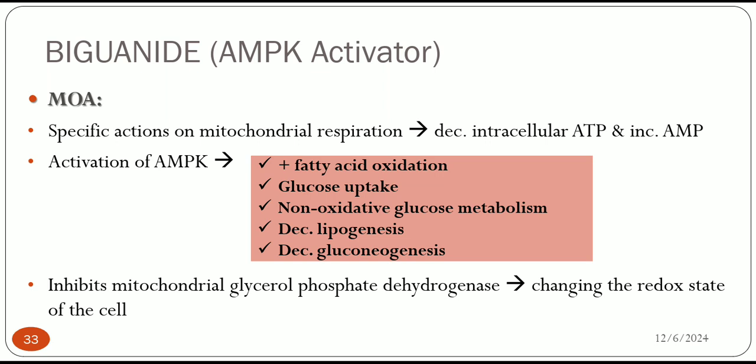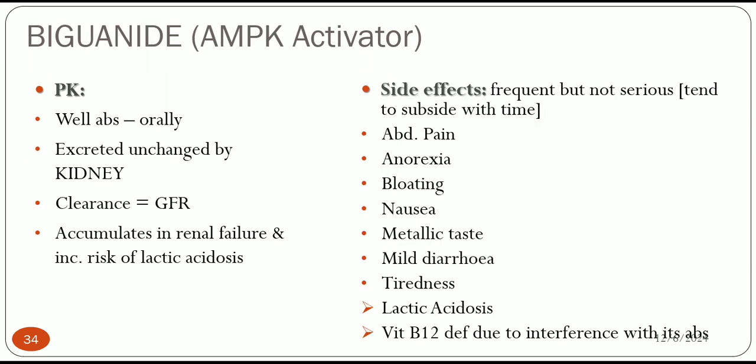So it decreases intracellular ATP and increases cyclic AMP. Its pharmacokinetics: it is excreted by kidney, clearance by GFR, so it is cautiously used in renal failure because of increased risk of lactic acidosis.